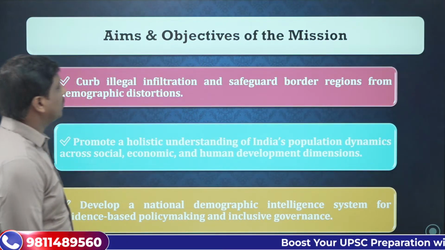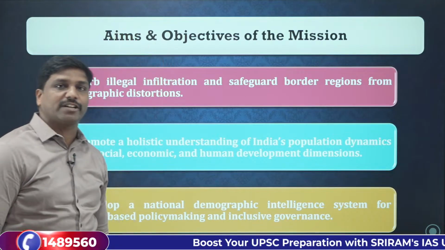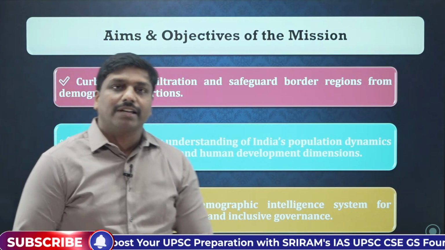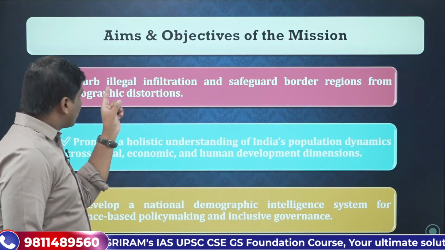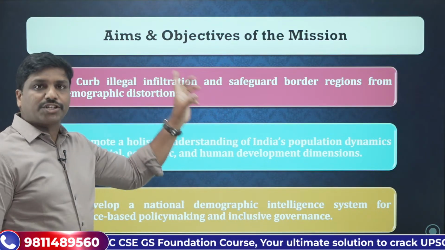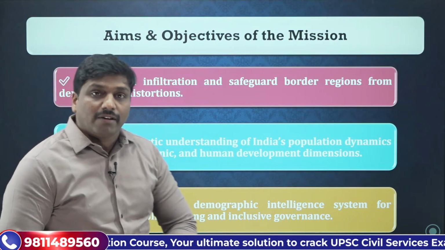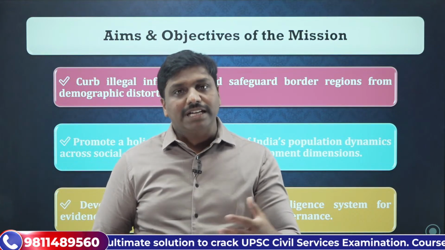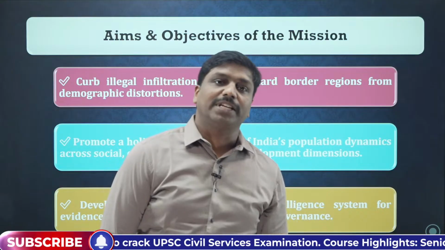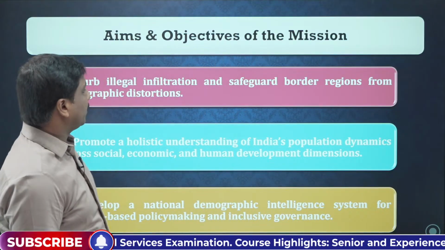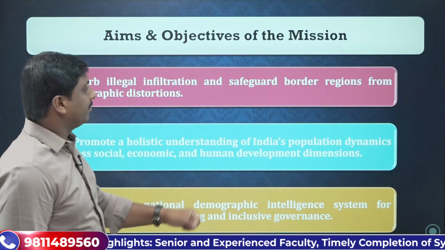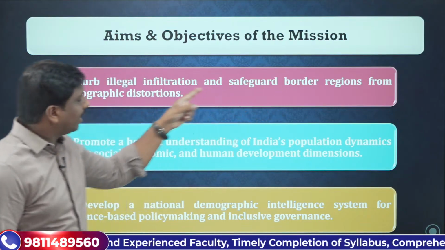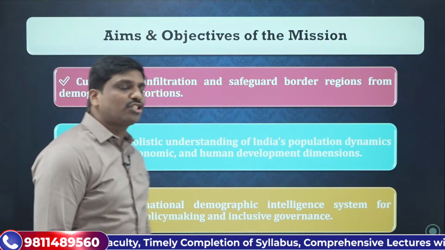If you see from the perspective of the aims and objectives of the mission, Prime Minister Narendra Modi has announced to launch this mission to curb illegal infiltration. There was a rising issue of illegal infiltration from our borders. To curb it is one important objective and aim. And then to safeguard the border regions from demographic distortions.